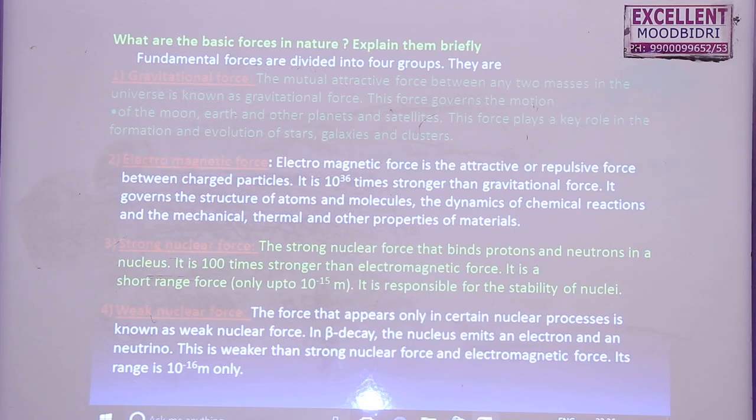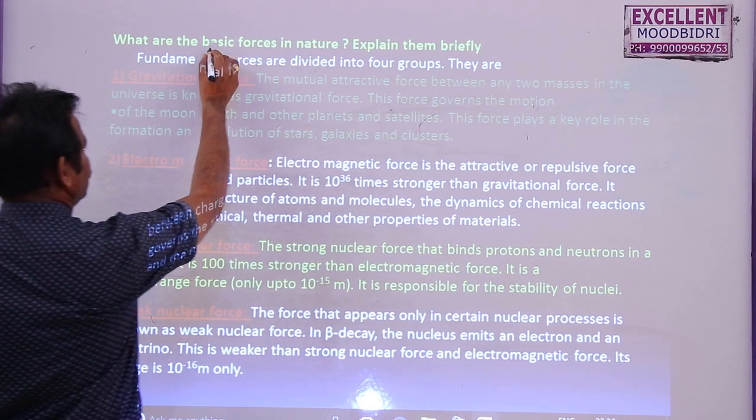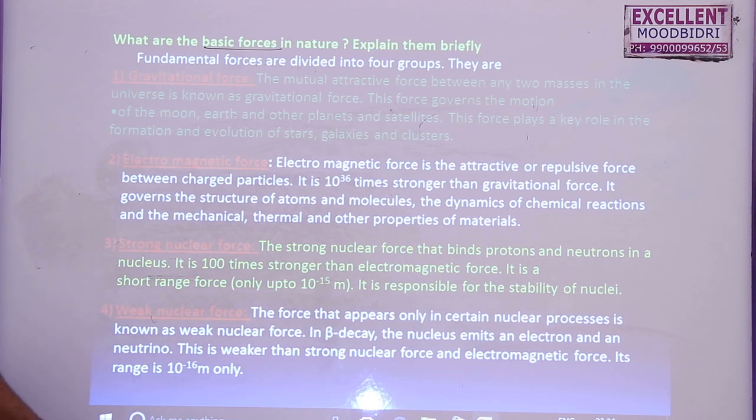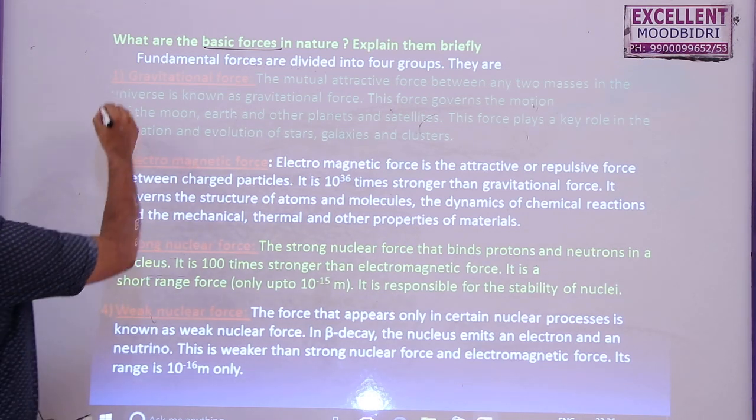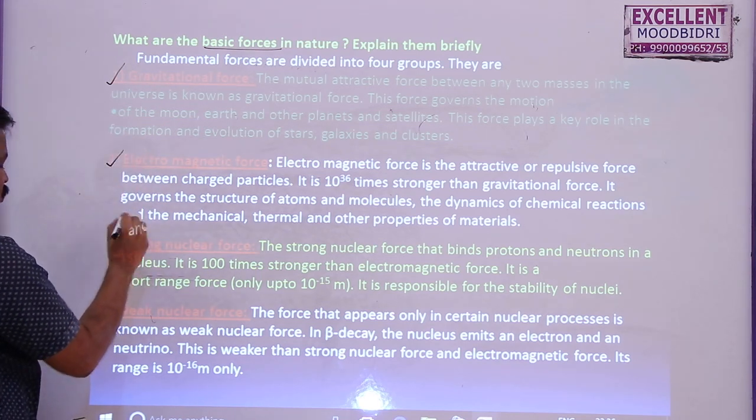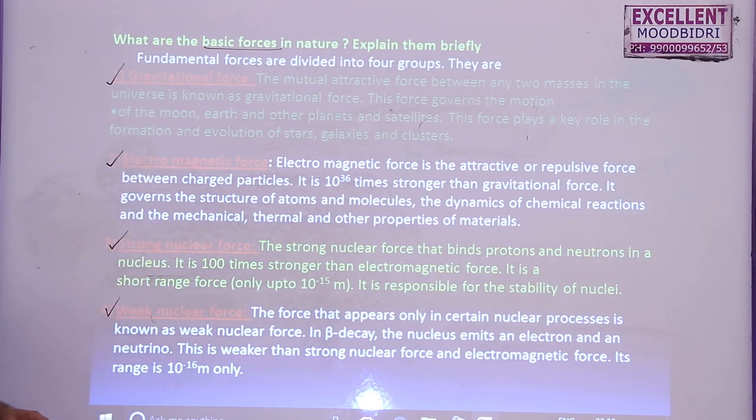Then, what are the basic forces in the universe? If you ask this question, students used to tell so many forces. But remember students, in this universe we have only 4 forces. Only 4 forces. All other forces are derivations of these forces only. The first one, gravitational force. What is this gravitational force?